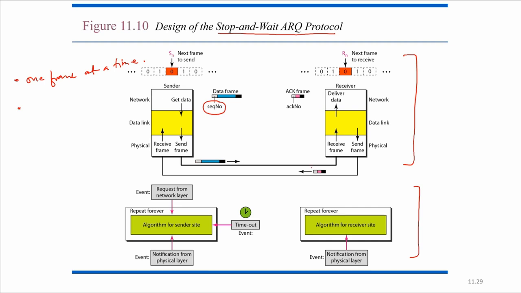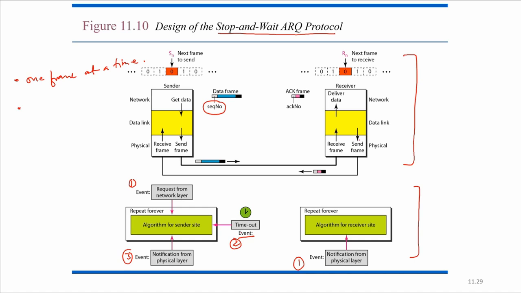Once it is sent, the timer is activated. As it is sent, the timer will be activated. So this is another event. So event 1, event 2, event 3 at the sender side. At the receiver side, only one event is there. So once the frame is sent, the timer is activated.